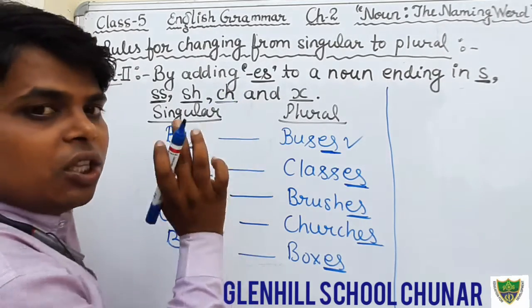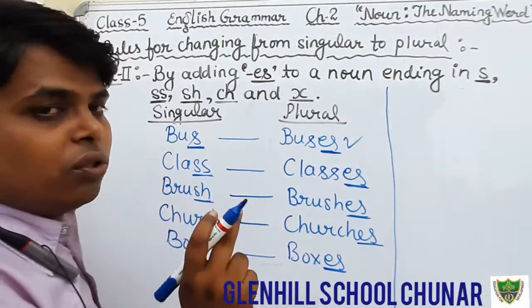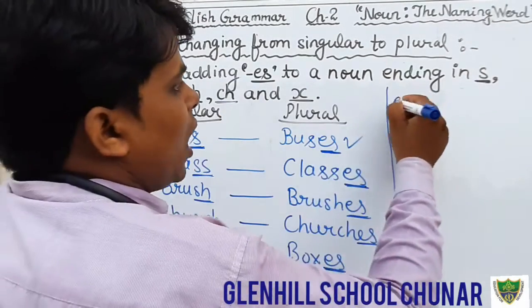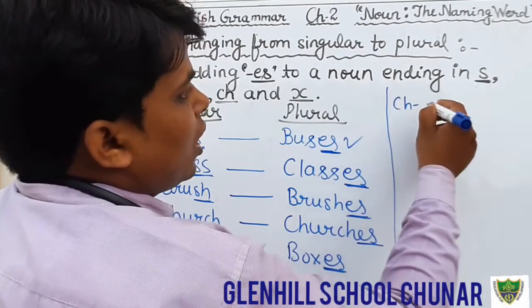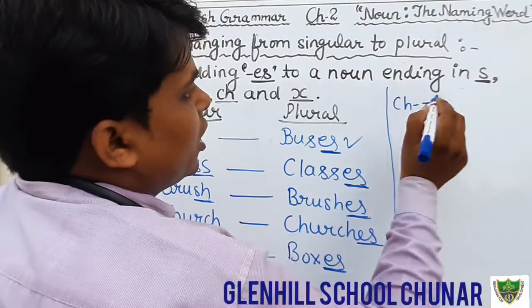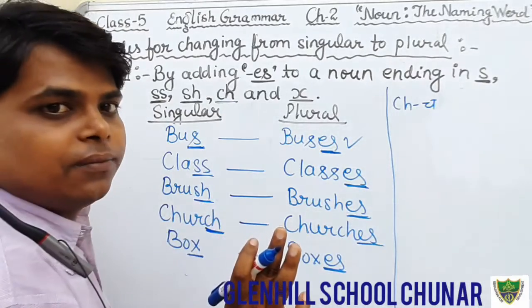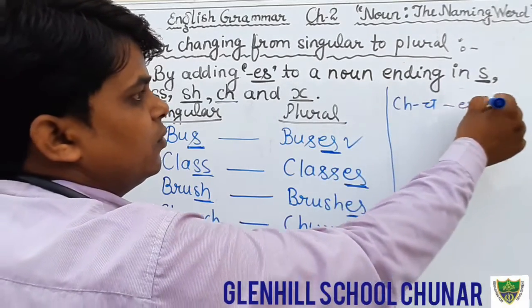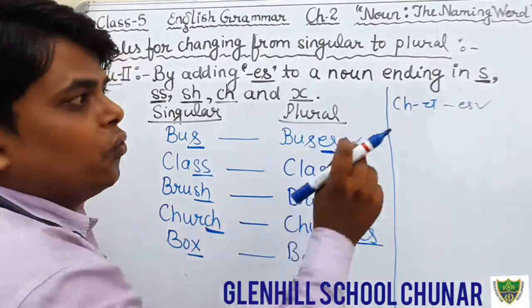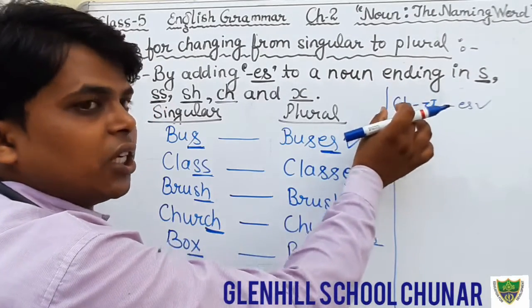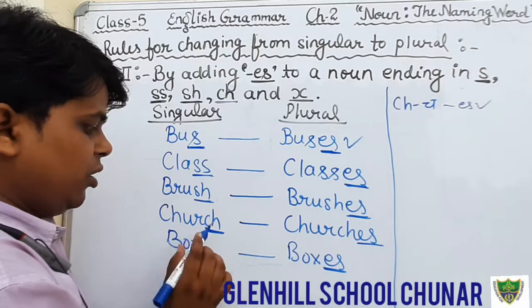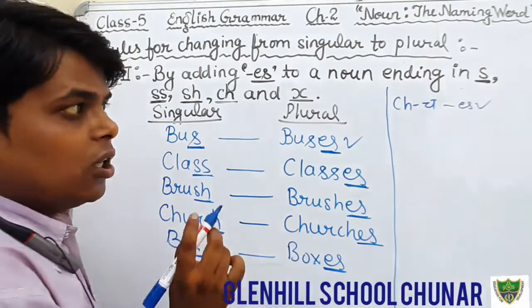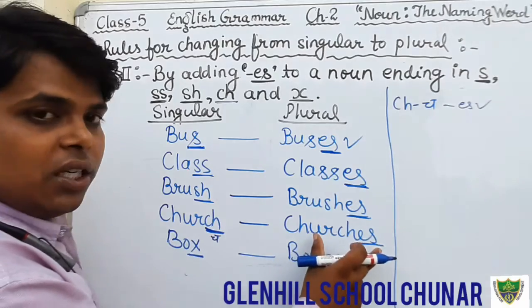When ch is pronounced as ch, then we will add es. For example, in church, the pronunciation of ch is ch, therefore we will add es here.